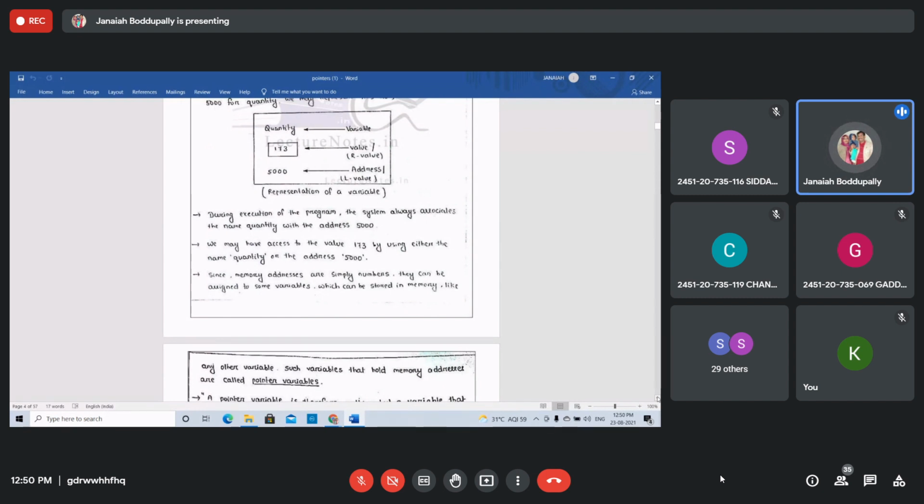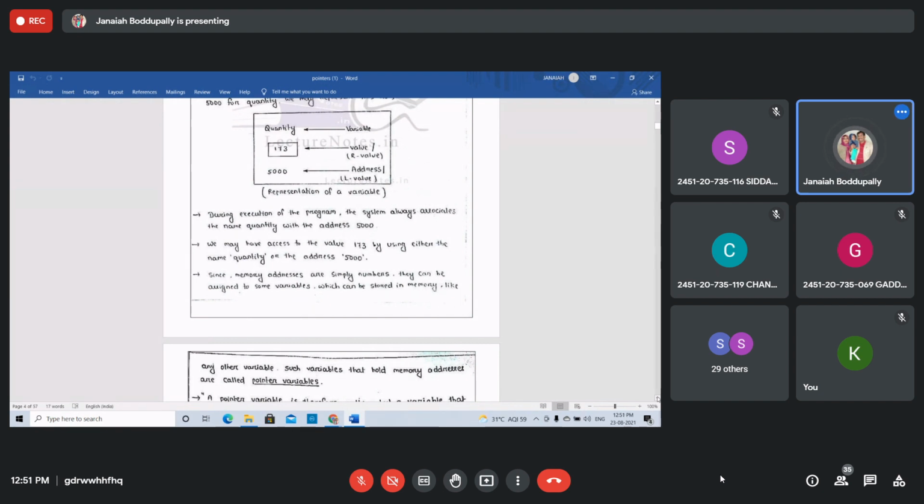Such variables that hold memory addresses are called pointer variables. For the variable that holds this address, quantity stores the value 173 at address location 5000. To hold this 5000, we will create one variable that is called a pointer variable.